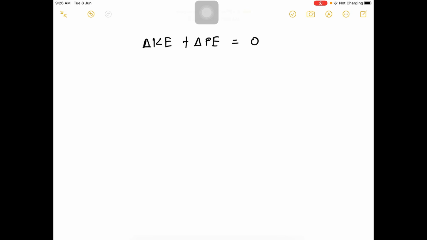First option, car moves along level ground and at a constant velocity. So velocity is constant, so change in kinetic energy will be 0, plus potential energy is constant because it is on level ground, so the change in gravitational potential energy will also be 0, so their sum will be 0. So the mechanical energy is conserved. Now for the second option,